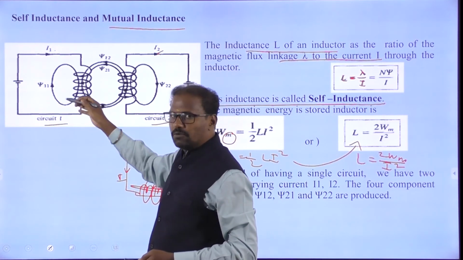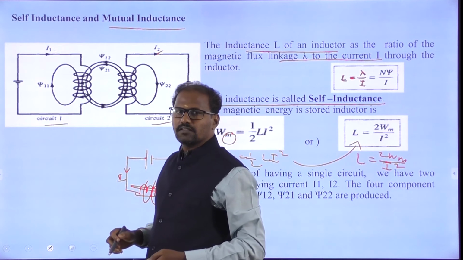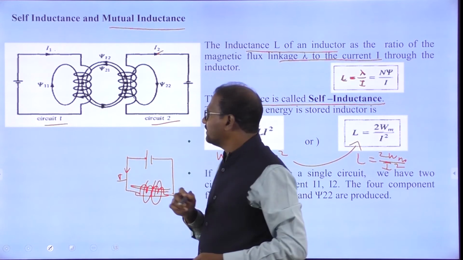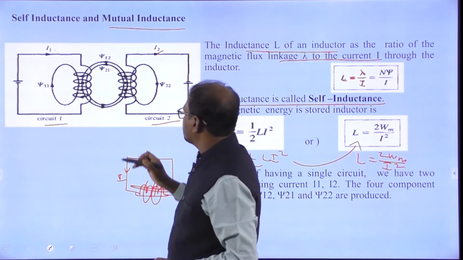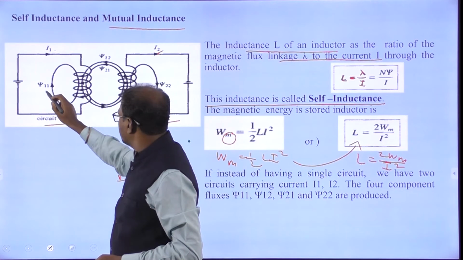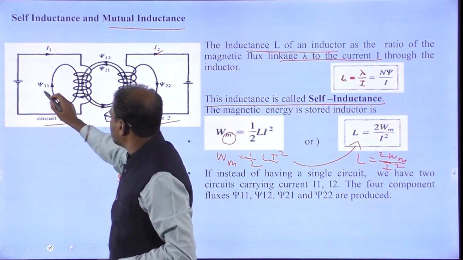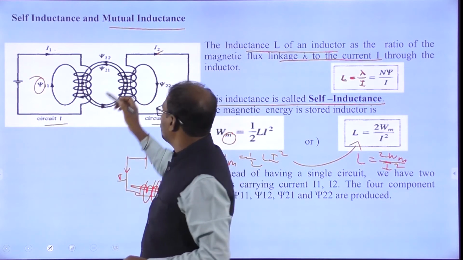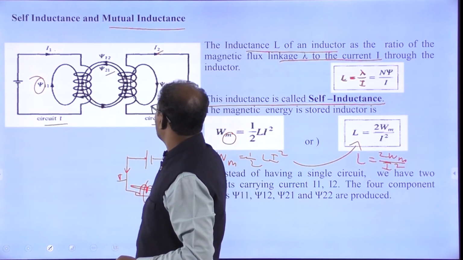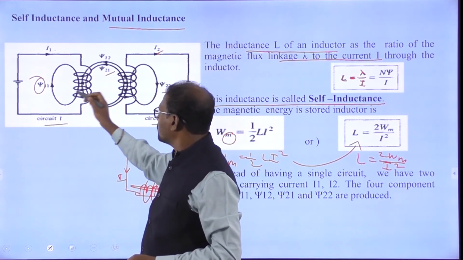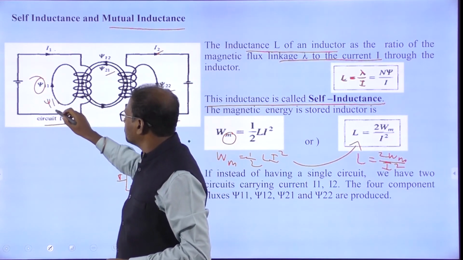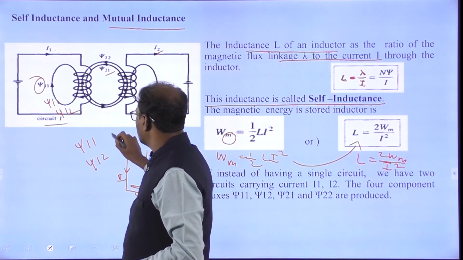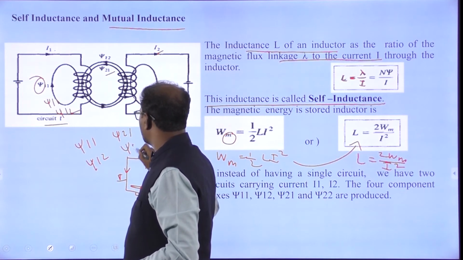There are fluxes B1 and B2. In self inductance there is only one flux. Here, for mutual inductance, we write psi 11, psi 12, psi 21, psi 22, where psi is the flux.